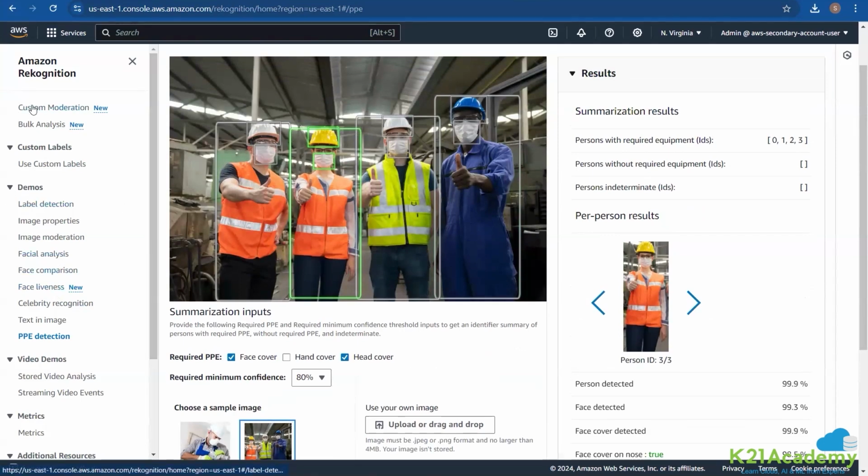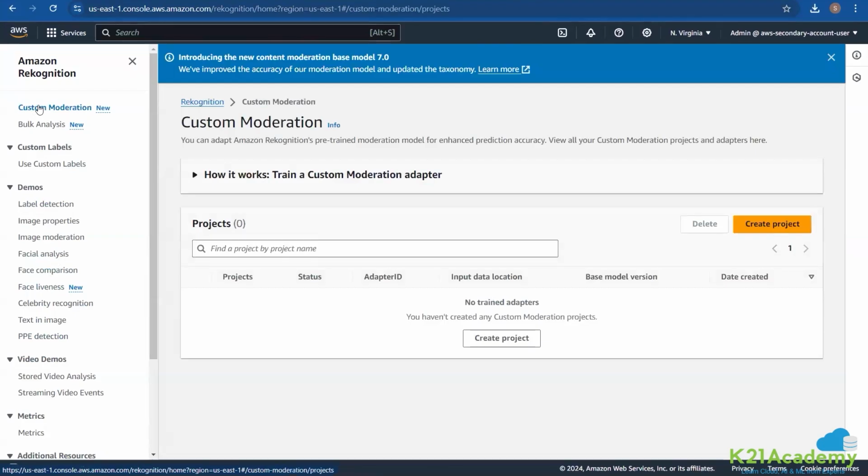You can even go for custom moderation. Like I was telling you earlier, at times you may want to give it data which is inappropriate, unwanted, offensive or explicit in some way. So you can use this custom moderation tool to define your own idea of what is offensive or explicit, because it can be different for different use cases. A website intended for kids will have a different definition of what is inappropriate than something you are using for teenagers. So that way you can define a custom moderation in your case.